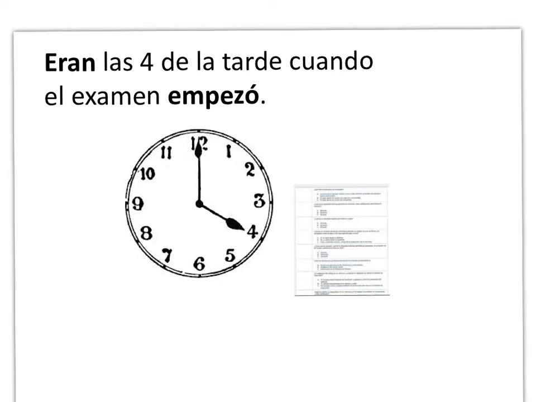The reader or the listener needs some context first before you dive into the second part of a story, which is what? You have the intro, and then what? What's the second chunk of a good story? The body. And just looking at your paper, when you get into the body, although we see some of one tense, the majority of these verbs are conjugated in what tense? The preterite. Why? Because in the introduction, you give background information, you describe, set the scene. But in the body, that's when you get to the details, the specific events, the climax of the story. And most of those actions are the one-time completed actions in the past.